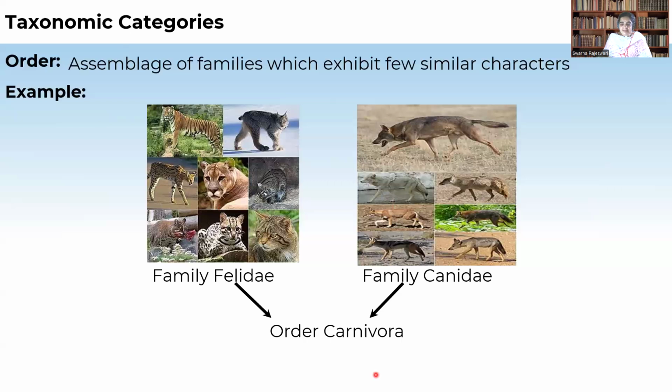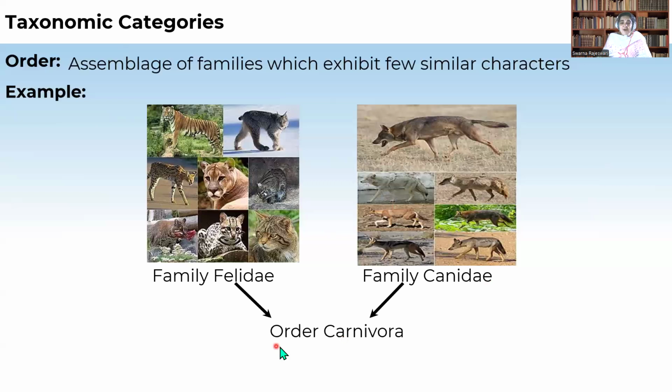What does this mean? Both the families, Felidae as well as Canidae, based on some characteristics, that is they kill other animals and feed on them, are included in the order Carnivora.